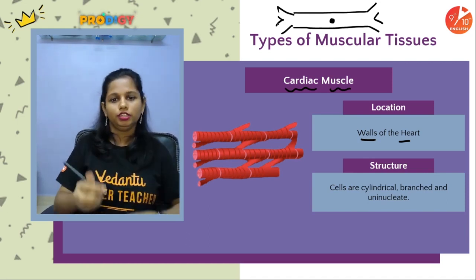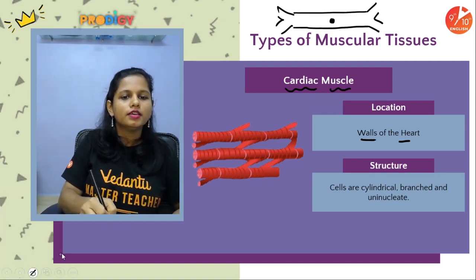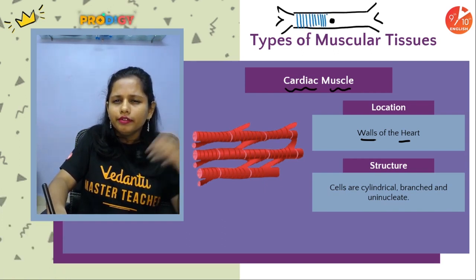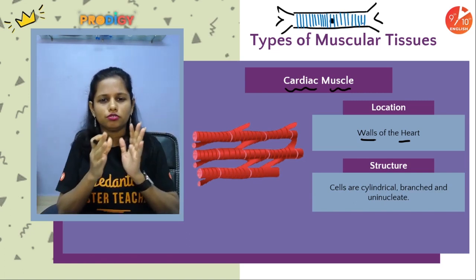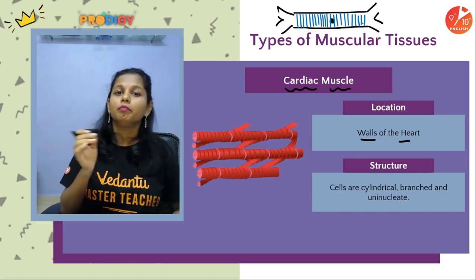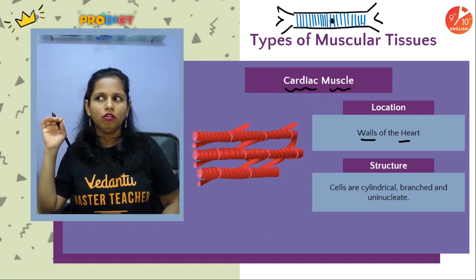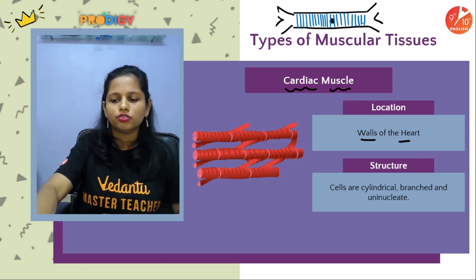The next thing. Do they show any striations? Yes, they show light striations. Faint striations. So they are striated, but not that darkly or evidently striated. But of course they too are striated.